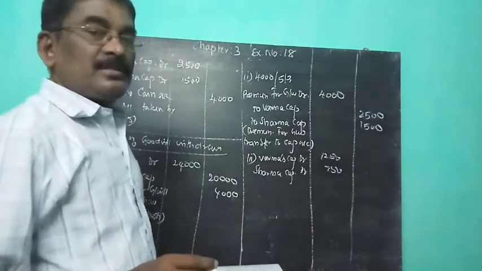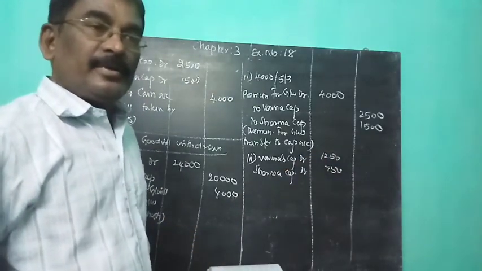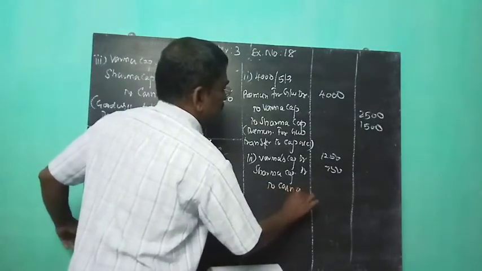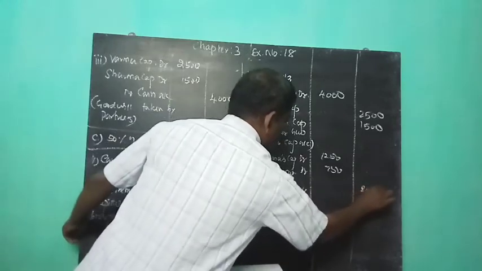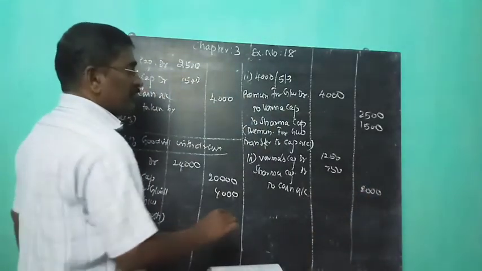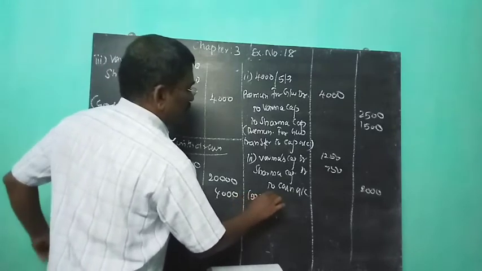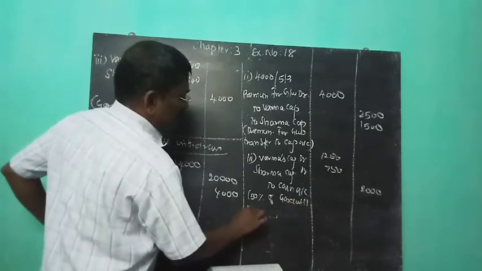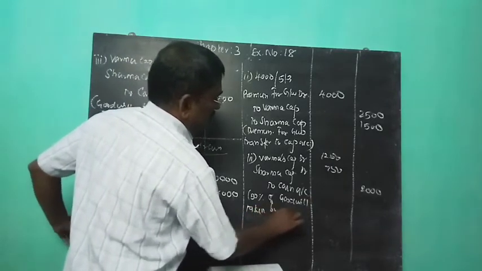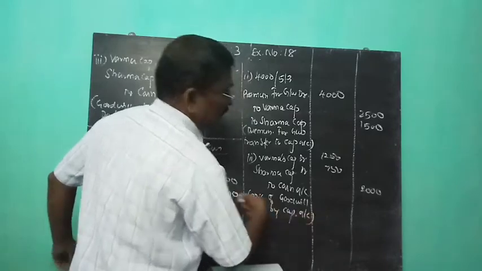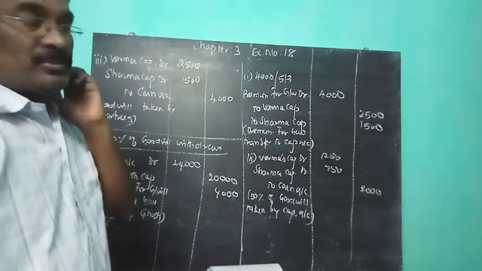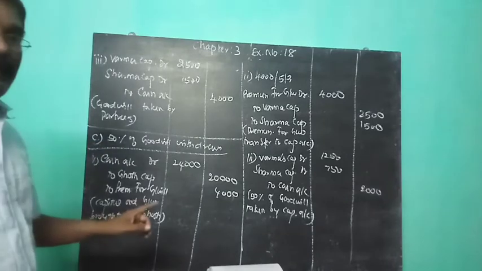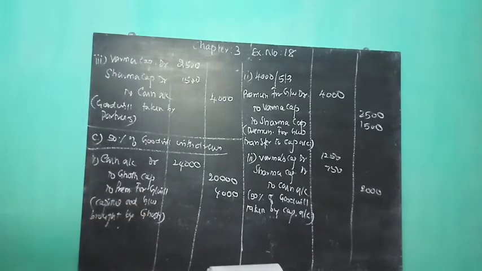Only 50% of the premium for goodwill is taken by the existing partners, cash 2,000, and the remaining 50% is retained in the capital accounts. Narration is essential for every journal. So in case C, 50% of premium for goodwill is taken by the existing partners.